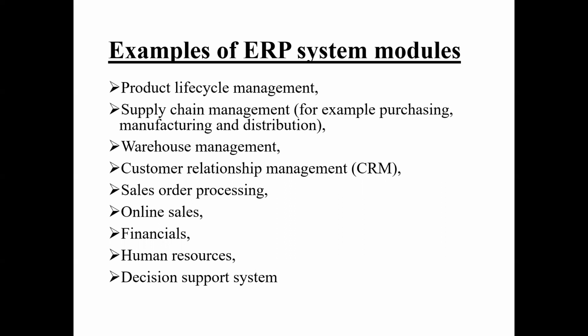Then customer relationship management, how you manage your relationship with customers, suppliers, and vendors, and sales processes, sales order processing, online sales, financials, human resources, and decision support system. All these are examples of ERP system modules.